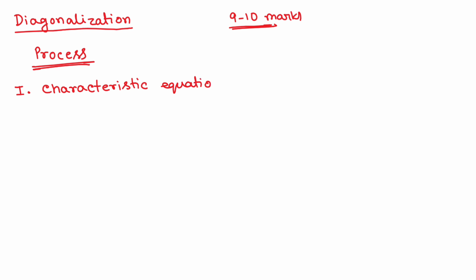Let's say the matrix is capital A. So, the characteristic equation of the matrix A. Step 2 is obviously you have to solve the characteristic equation, and you will get the eigenvalues. So find the eigenvalues.